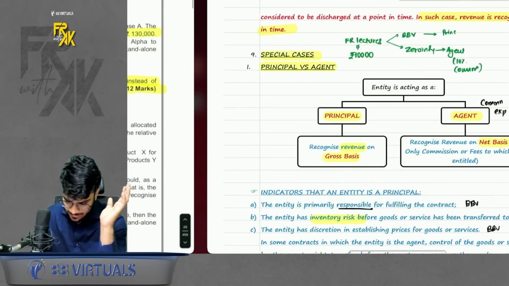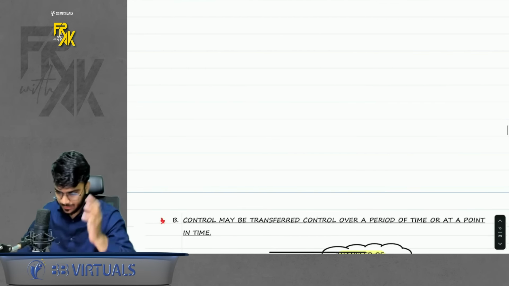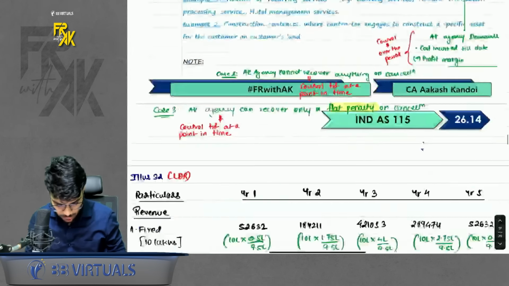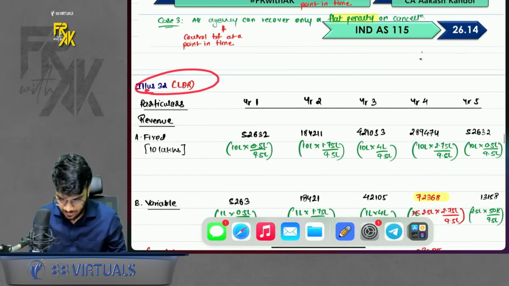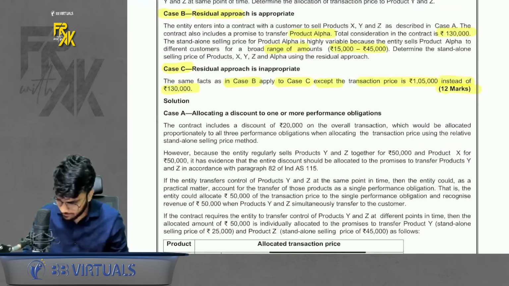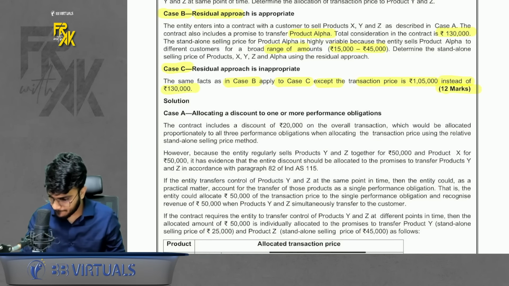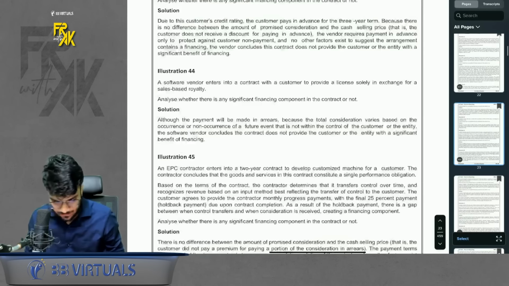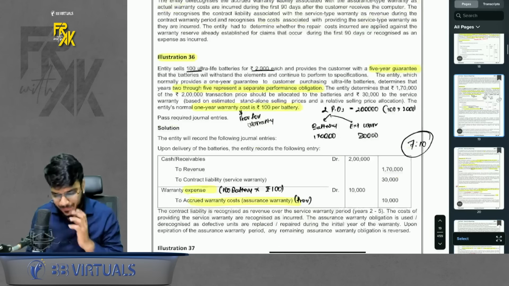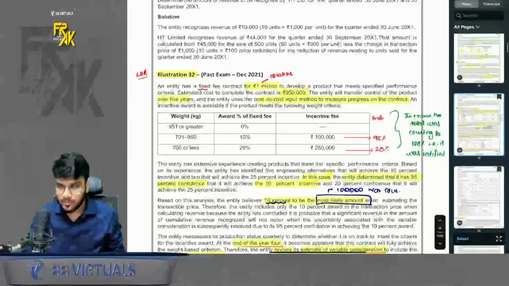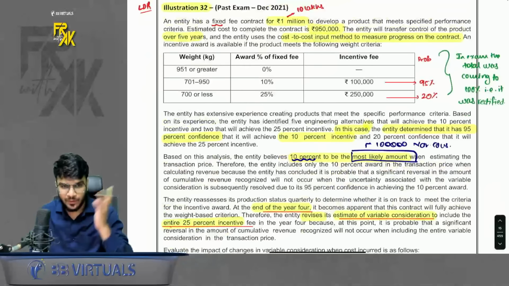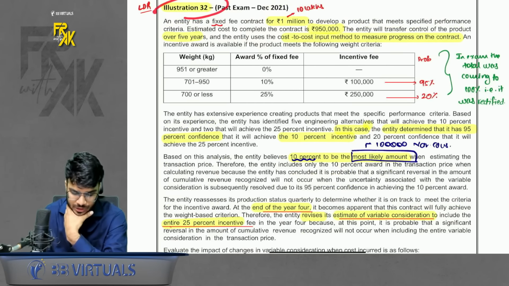Acha, before special cases, I also did one illustration number 32 with you. Chalo, I will revise that illustration also. Okay, come. We will revise this illustration number 32. Please have a look here. See, this revision is very important for you guys. Ultimately, in the first go, everyone will understand, but how to make this revision concise will be super helpful for you. Okay, do let me know if it was helpful. Anyway, chalo. So, illustration number 32.